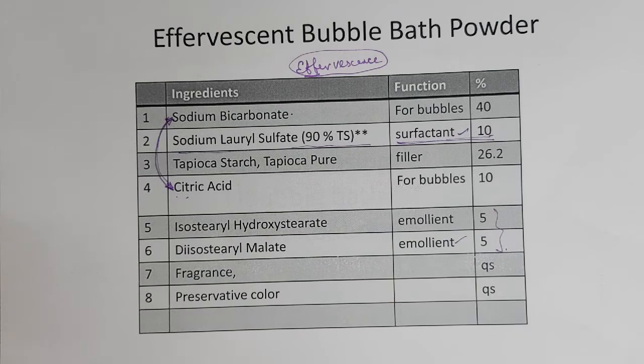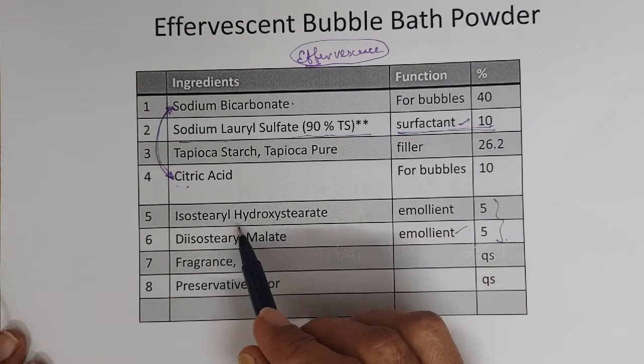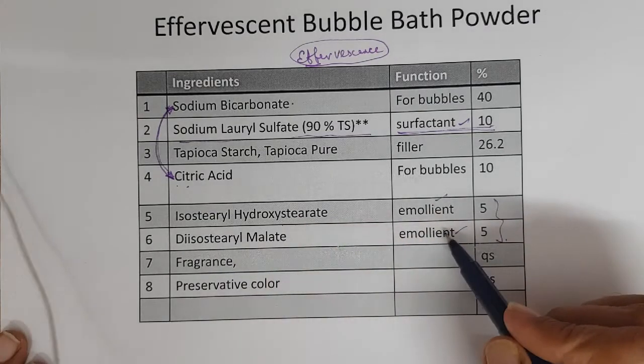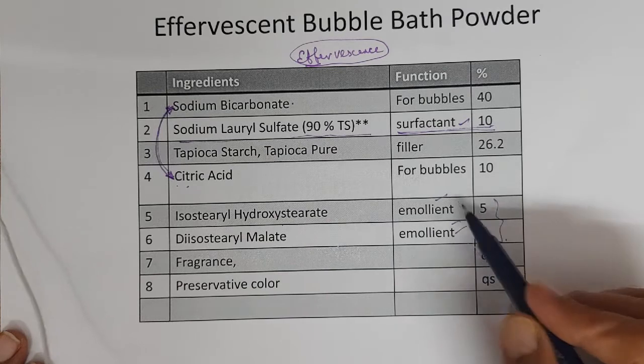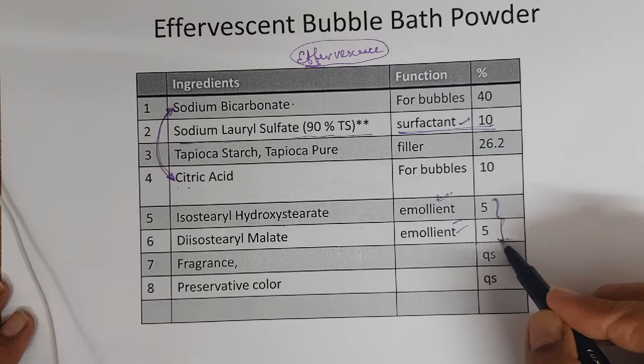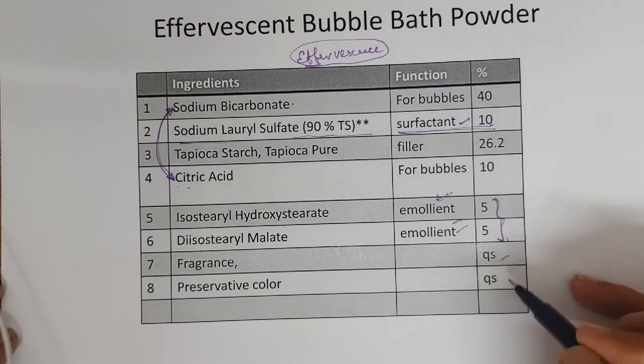You are in the bubble bath for a long time, so you need an emollient: isostearyl hydroxystearate and diisostearyl malate. These two still give that emollient feel. It doesn't allow the skin to dry. So, these are emollients. Then fragrance and color.